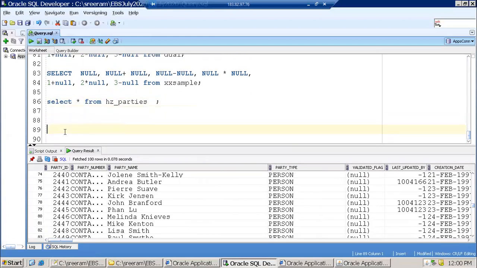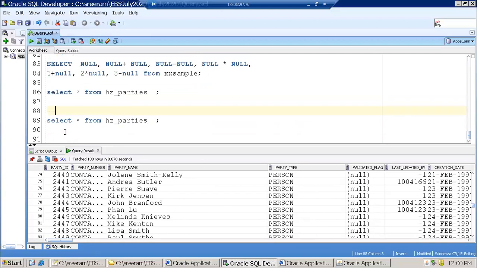Now I can simply write where validated flag is equal to null.